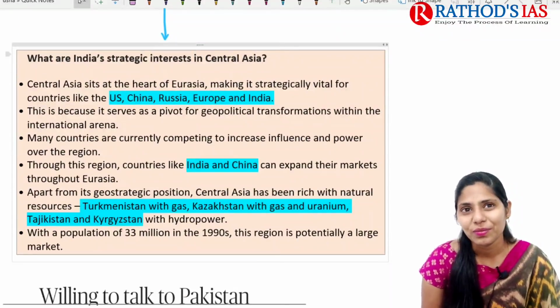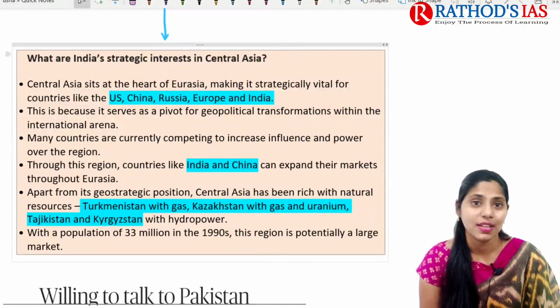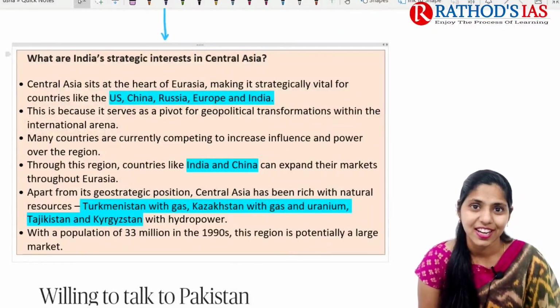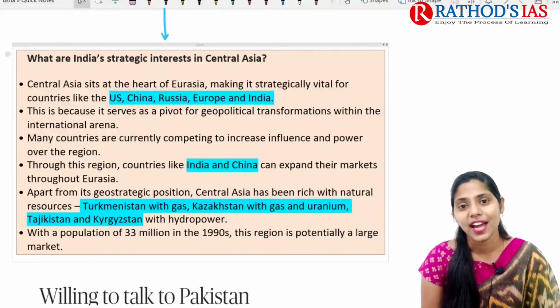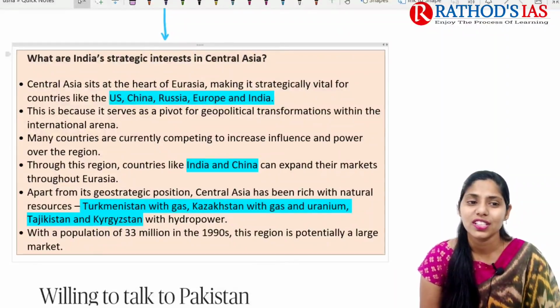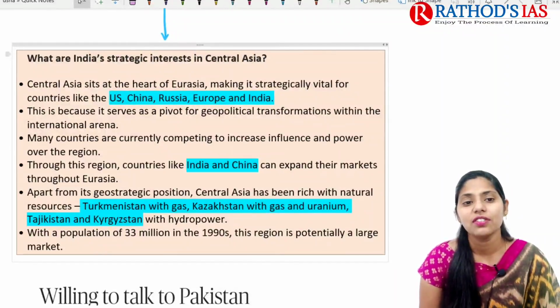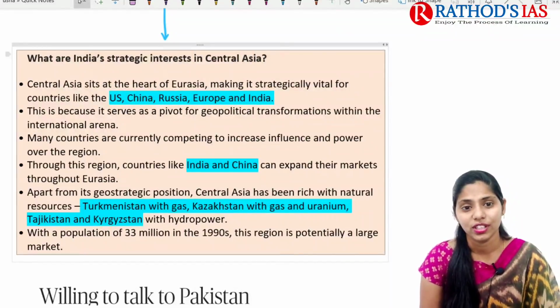And one more important subtopic is why India is showing interest in Central Asia. This point you need to add in your India Central Asia relations. If you're talking about the significance, the first and foremost thing is that Central Asia sits in the heart of Eurasia.